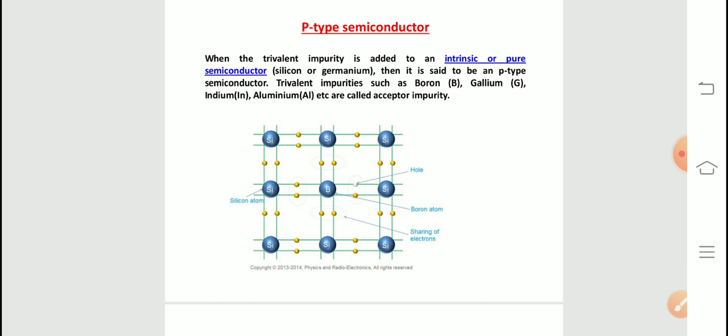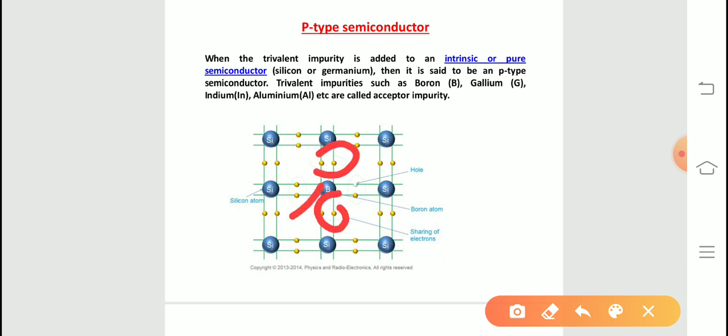Now the boron atom has 3 valence electrons and silicon has 4 valence electrons. So the 3 valence electrons of each boron atom form 3 covalent bonds with the 3 neighboring silicon atoms. See here, this is one, this is the second bond, this is the third one, but here we have a hole.